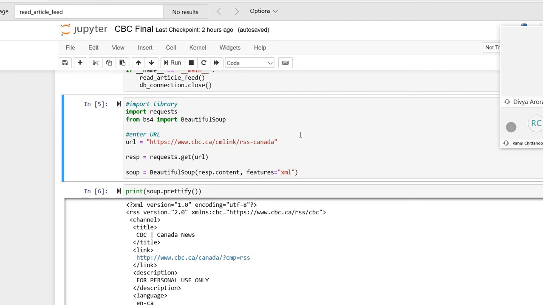So basically, we have used Beautiful Soup to import the data from our local Python to the database, as that data has been given to Rahul to populate. And could you please scroll down a bit?